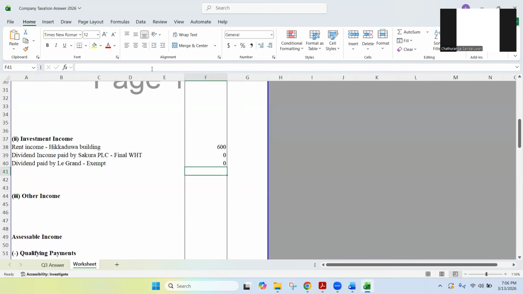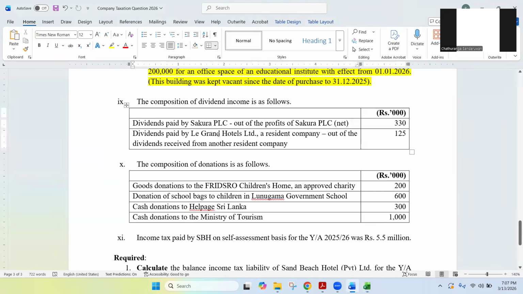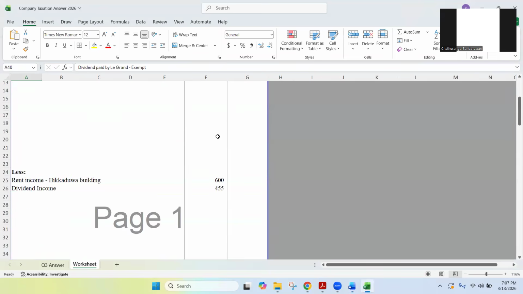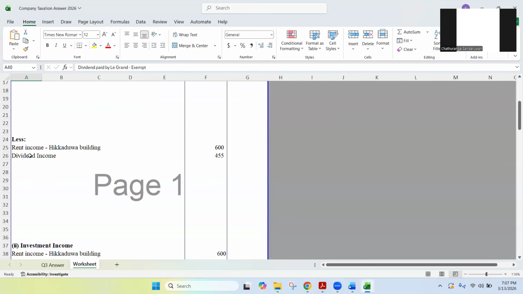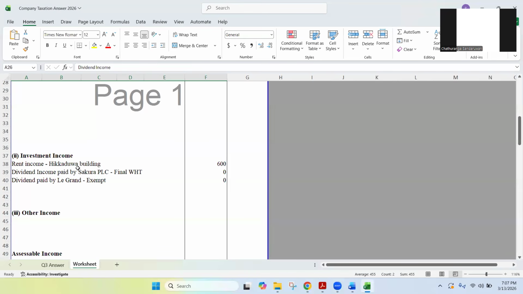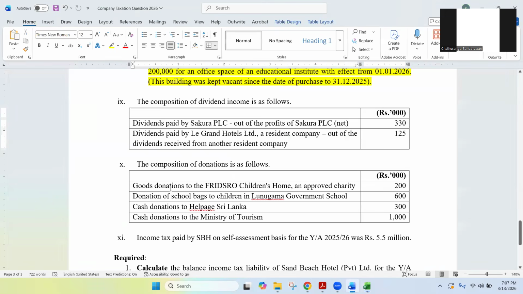It is exempted, because originally they have deducted WHT and paid it. So tax exempt. So that is about dividend income. What we did was, first of all, we deducted it from the business income, we removed it, and then we were planning to add them as investment income, but due to two different reasons, the amounts are zero. Okay. So with that, dividend income is also done.